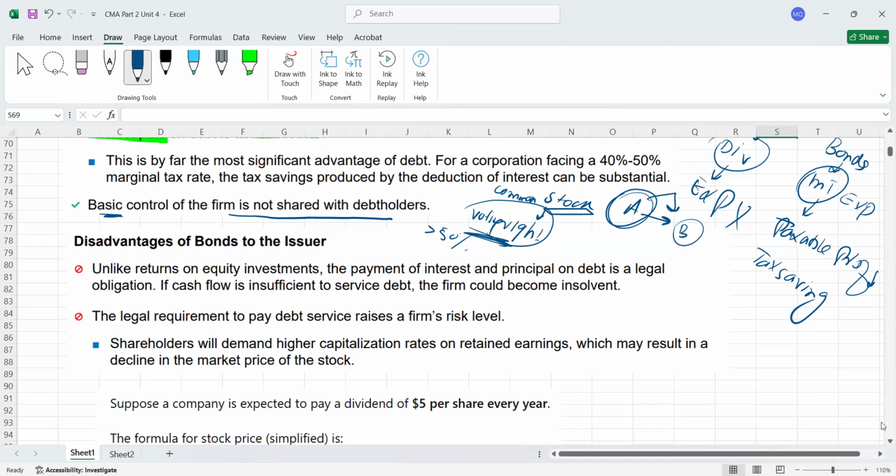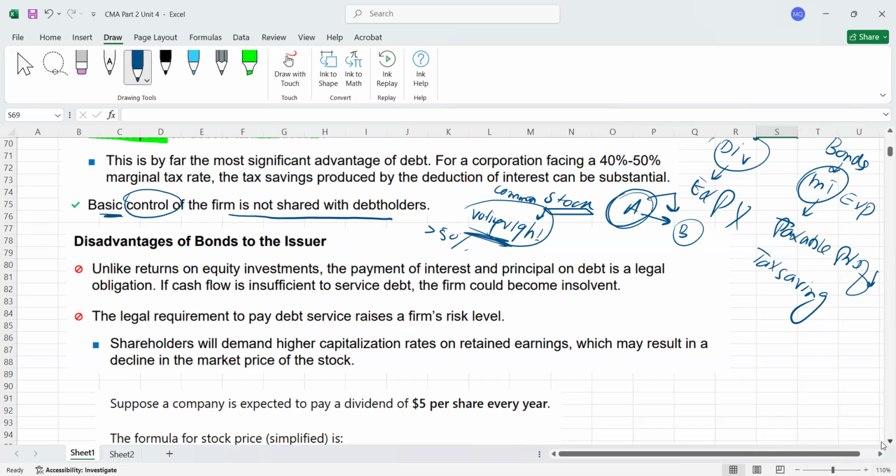But the question for the bond is, do we have any voting right attached to the bonds? The answer is no, we don't have any voting rights attached to the bonds. So if you are issuing bonds, we don't need to worry that we will lose control over the company. That's the second advantage.